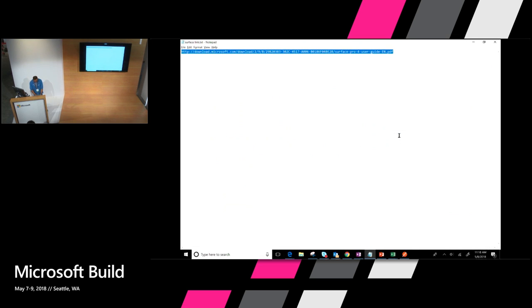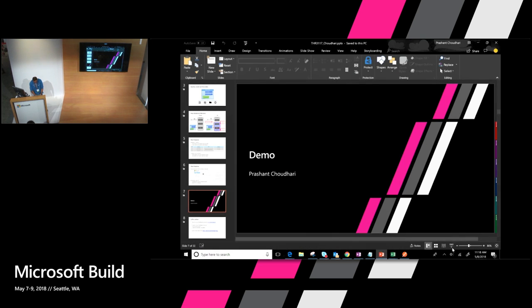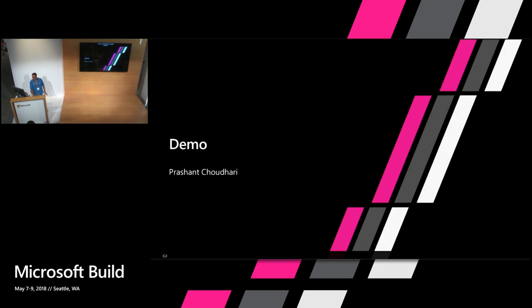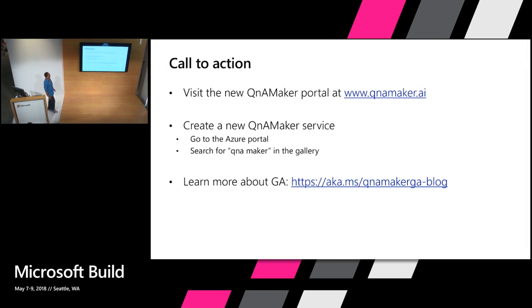Getting back to the links, here are some links that you might find helpful. The portal is still the same. It's Q&A Maker AI. The preview portal is Q&A Maker AI WAC old. So it's right there. Go to Q&A Maker. You can create the Q&A Maker service by going to the Azure portal and searching for Q&A Maker in the gallery.